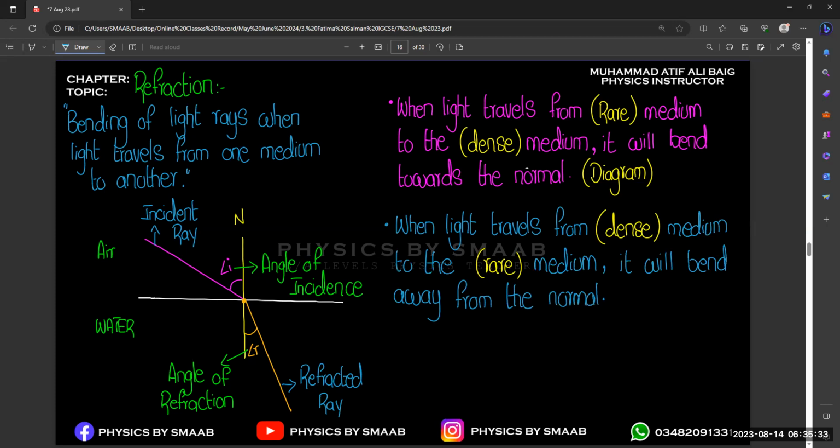Okay, clear? Yes, so it bends away from the normal. Yes, No? Okay. Yes, from the normal.